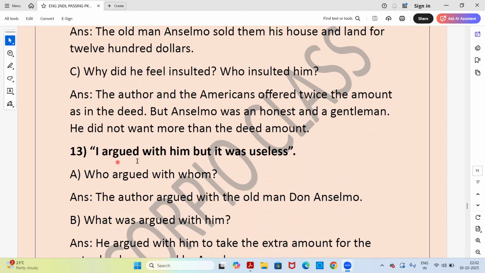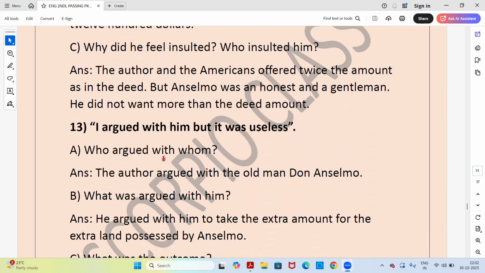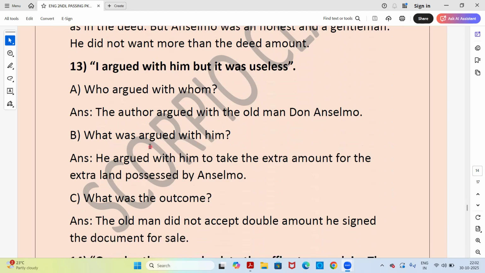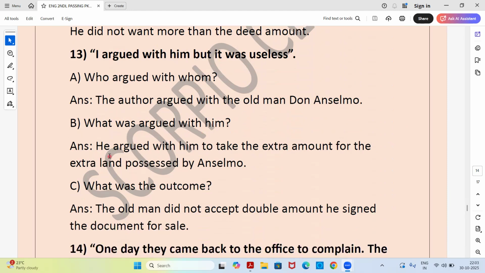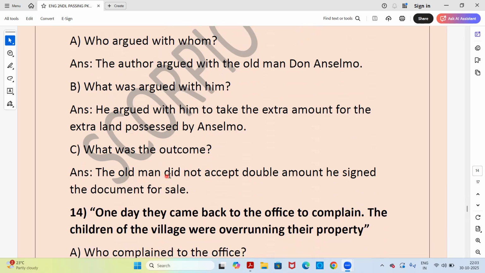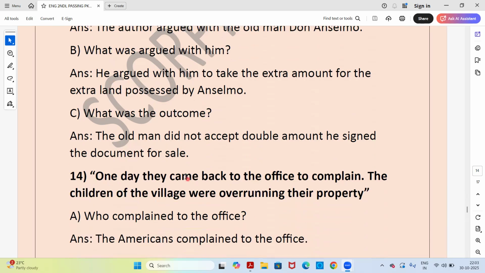Next: I argued with him, but it was useless. Who argued with whom? The author argued with the old man Don Anselmo. What was argued with him? He argued with him to take the extra amount for the extra land possessed by Anselmo. What was the outcome? The old man did not accept the double amount. He signed the document for sale.